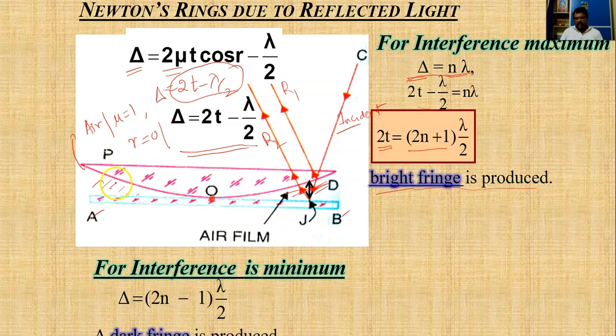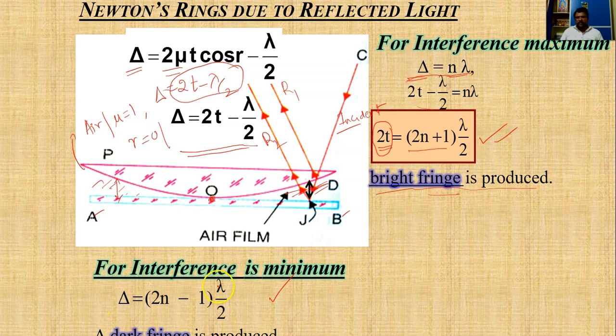Just by observing the thickness, that means at this particular thickness, whether a dark fringe or a bright fringe is formed can be determined by using these two equations. So this is the equation for the bright fringe. If 2t is equal to (2n plus 1) lambda by 2, then a bright fringe is formed.